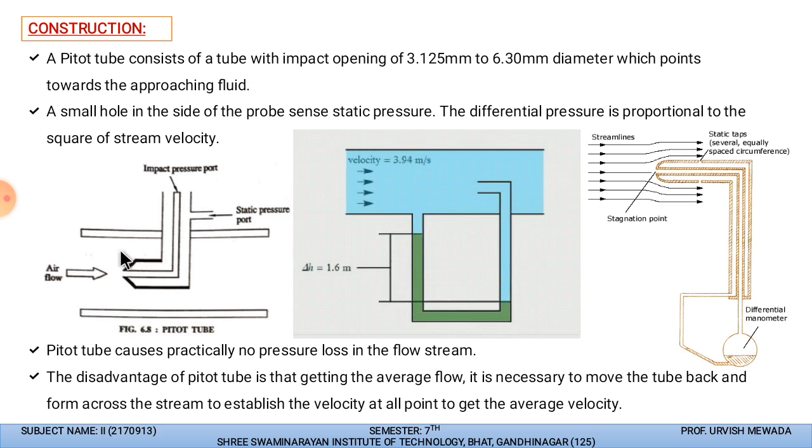Yes, actually we are obstructing the fluid, but on the surface of the pitot tube we have small holes, so it will not reduce the flow rate of the fluid.